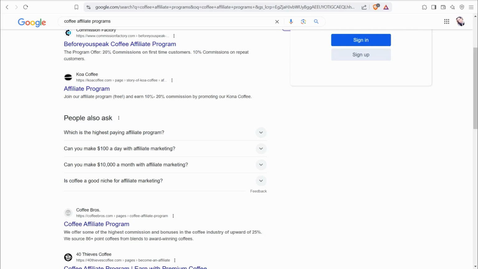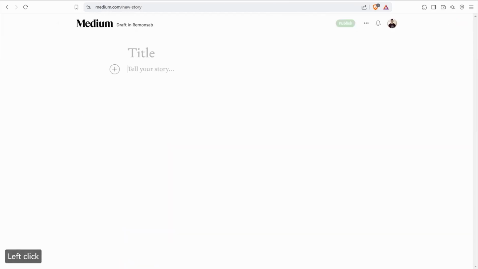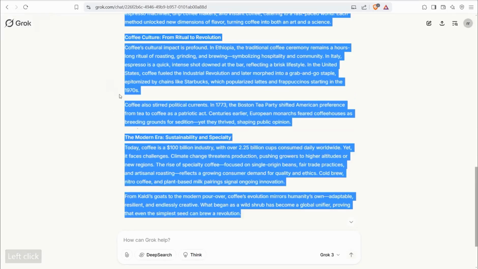So here, you can start with the most popular website, that is medium.com. Here you can create a free account where you can publish your thoughts and your stories. So here you can publish your first original article that you generated and wrote previously on Grok, as you see, for sure containing your affiliate links.